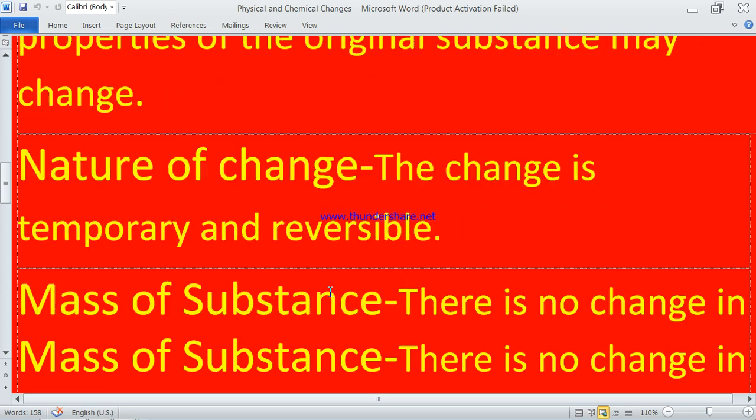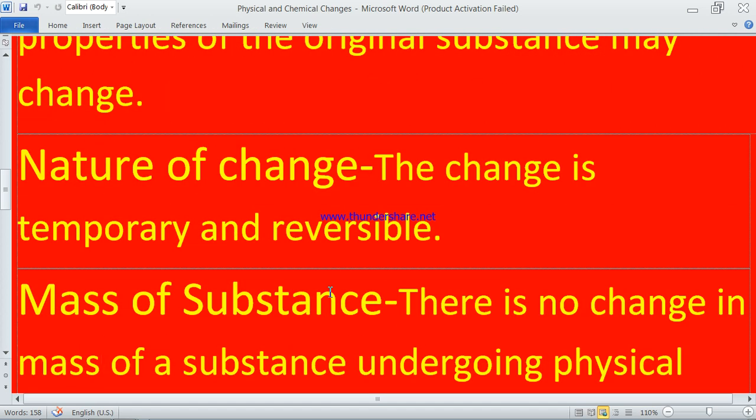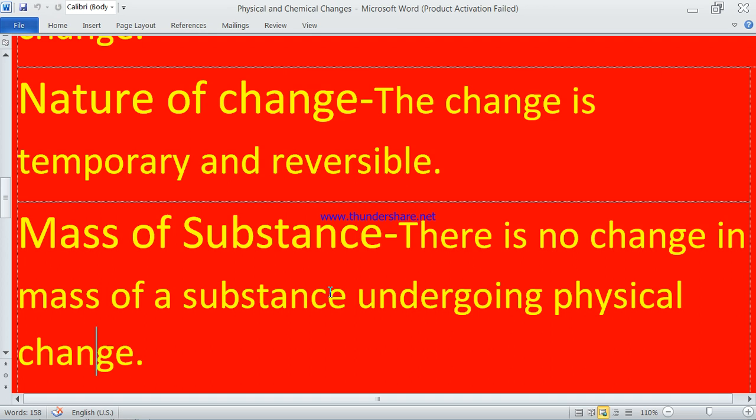Then next is the mass of the substance. Mass means weight. There is no change in mass of a substance undergoing physical change. Means if we keep water in a freezer, the weight of the water will remain the same.